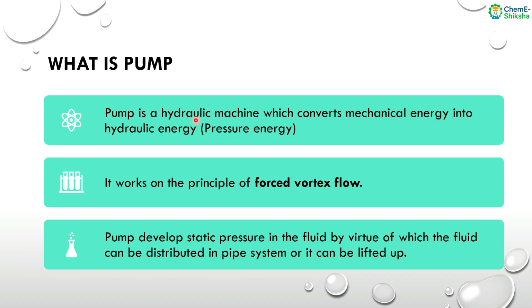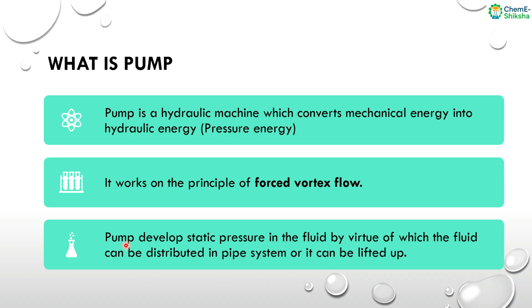The pump develops static pressure in the fluid, by virtue of which the fluid can be distributed in the pipe system or lifted up. As I told you, pumping means the static lift of fluid. When a pump is required, we want to lift the fluid vertically upward, because any fluid flows from a higher altitude to a lower altitude.